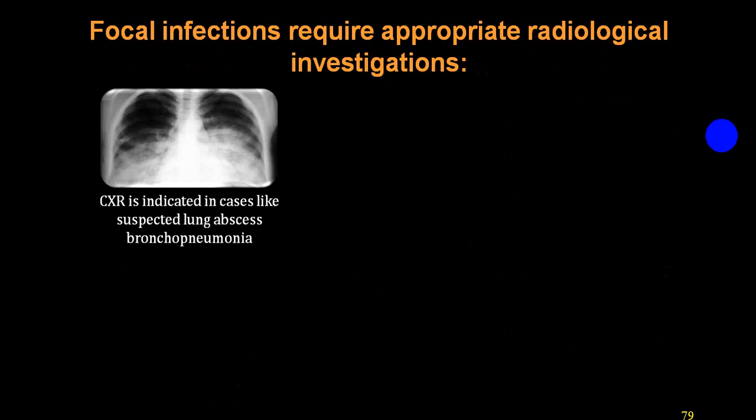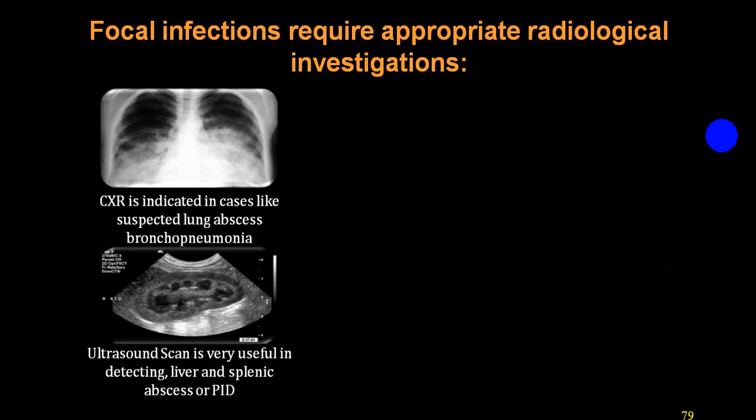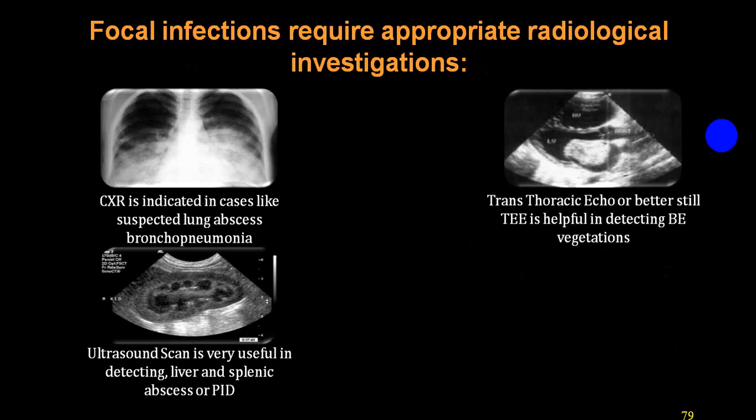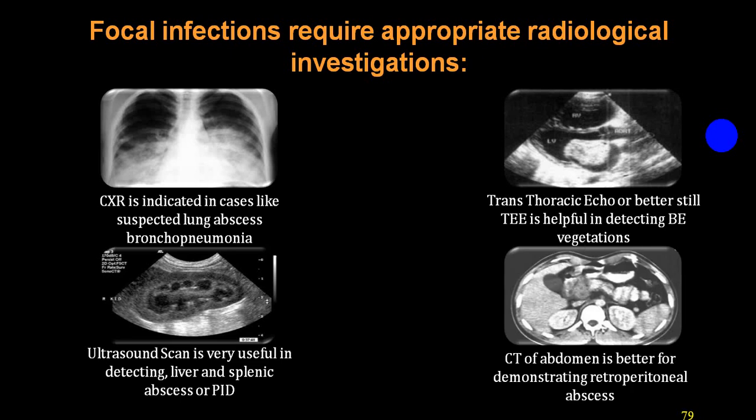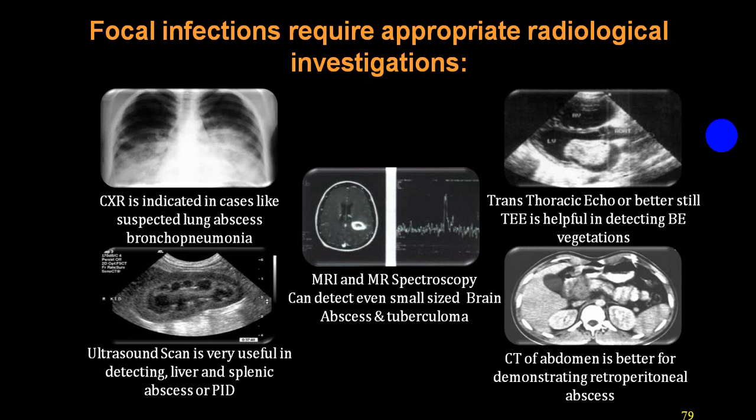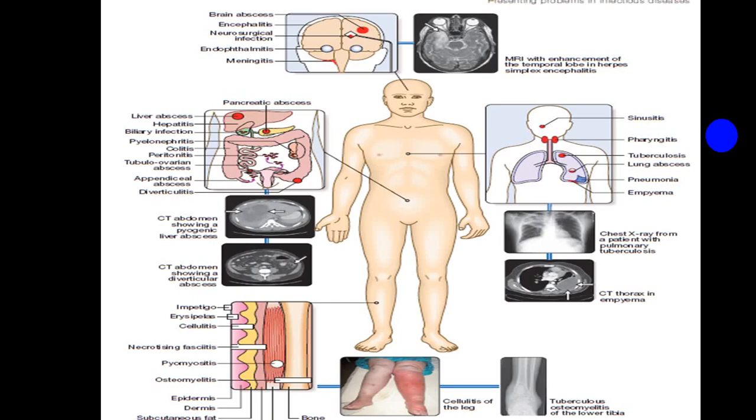In case of focal signs, chest X-ray in respiratory tract infections. In case of urinary symptoms, abdominal ultrasound will be helpful. In case of cardiovascular, transthoracic echo will be helpful. In suspected abscess, CT abdomen. In suspected CNS, you can go for MRI, etc. And these are all the investigations: suspected CNS, CT or MRI.